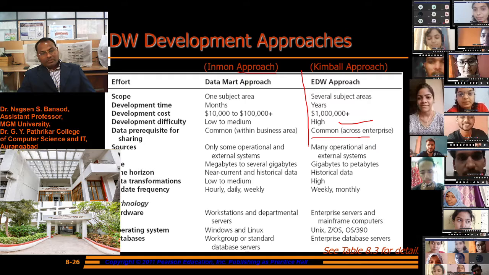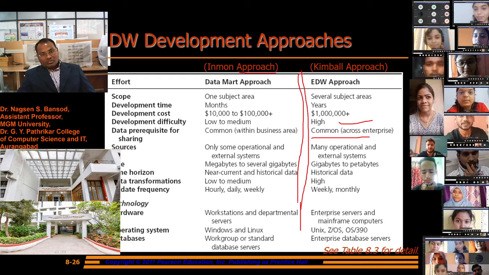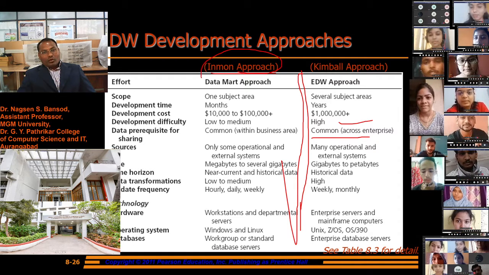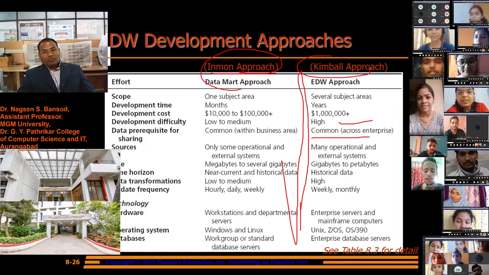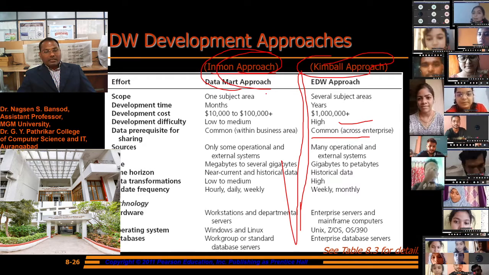So these are the distinctions between the Inmon approach and the Kimball approach.